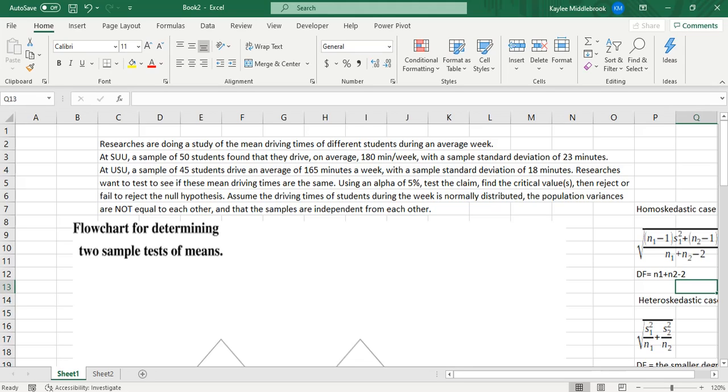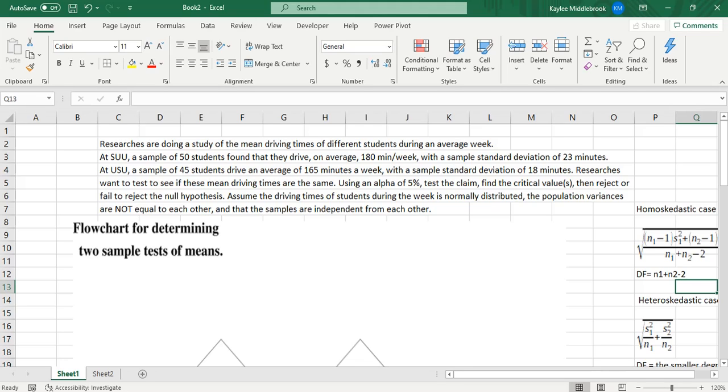Researchers are doing a study of the mean driving times of different students during an average week. At SUU, a sample of 50 students found that they drive on average 180 minutes per week, with a sample standard deviation of 23 minutes. At USU, a sample of 45 students drive an average of 165 minutes a week, with a sample standard deviation of 18 minutes. Researchers want to see if these mean driving times are the same.